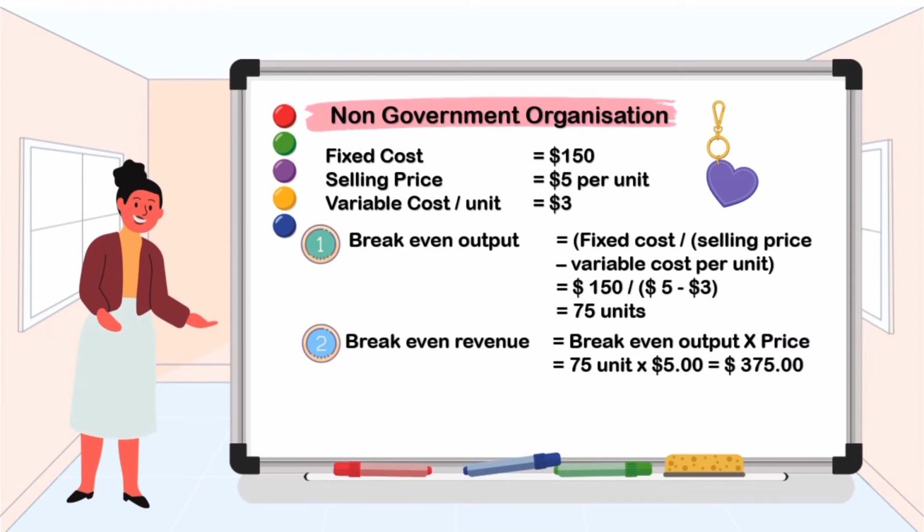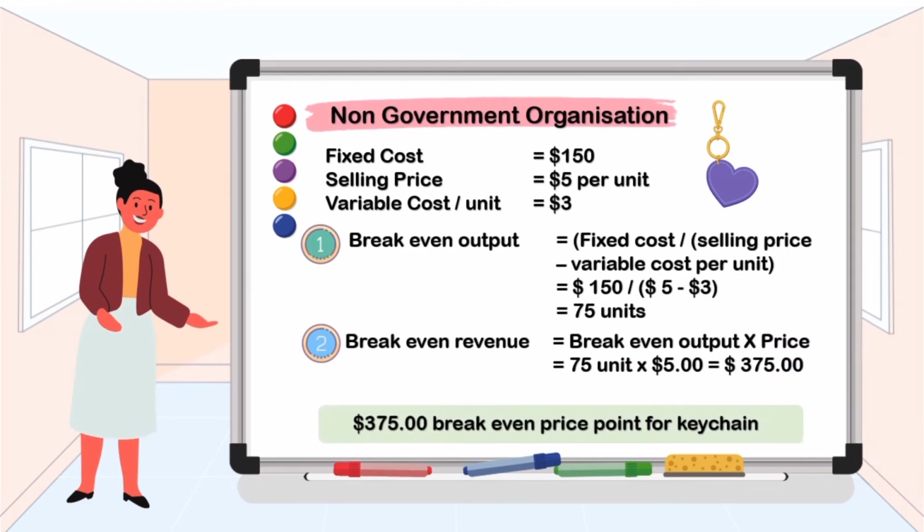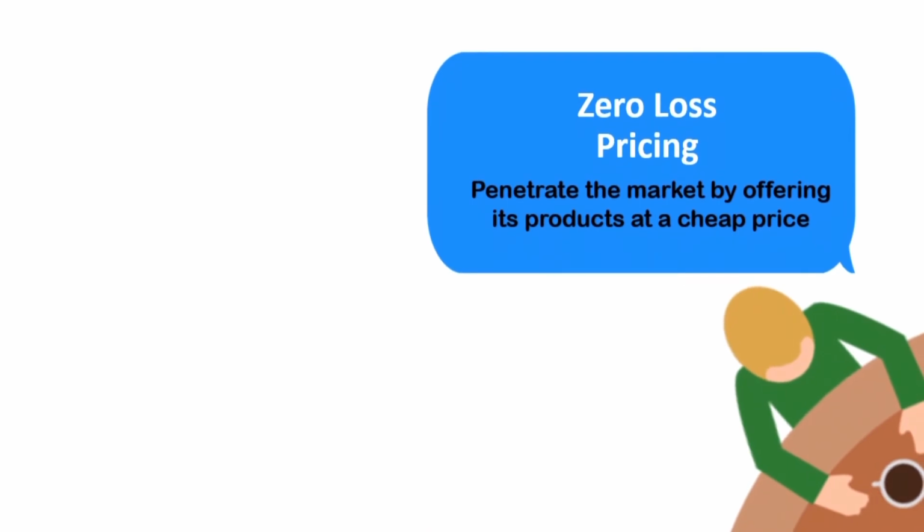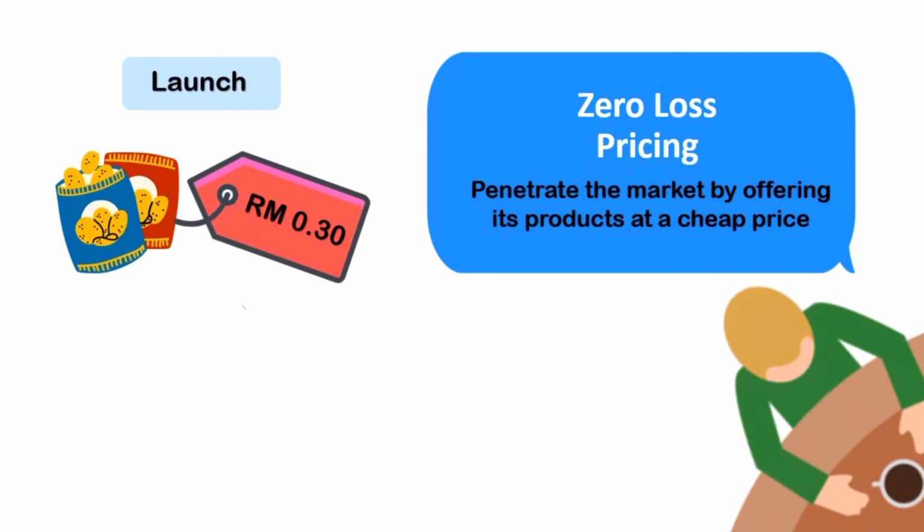Now we calculate the break-even revenue, which is $375. Last but not least, we need $375 to break even, which is the price point for the keychain. Next, we move on to zero loss pricing. This strategy penetrates the market by offering its product at a cheap price. For example, the launch of a chips is 30 cents.